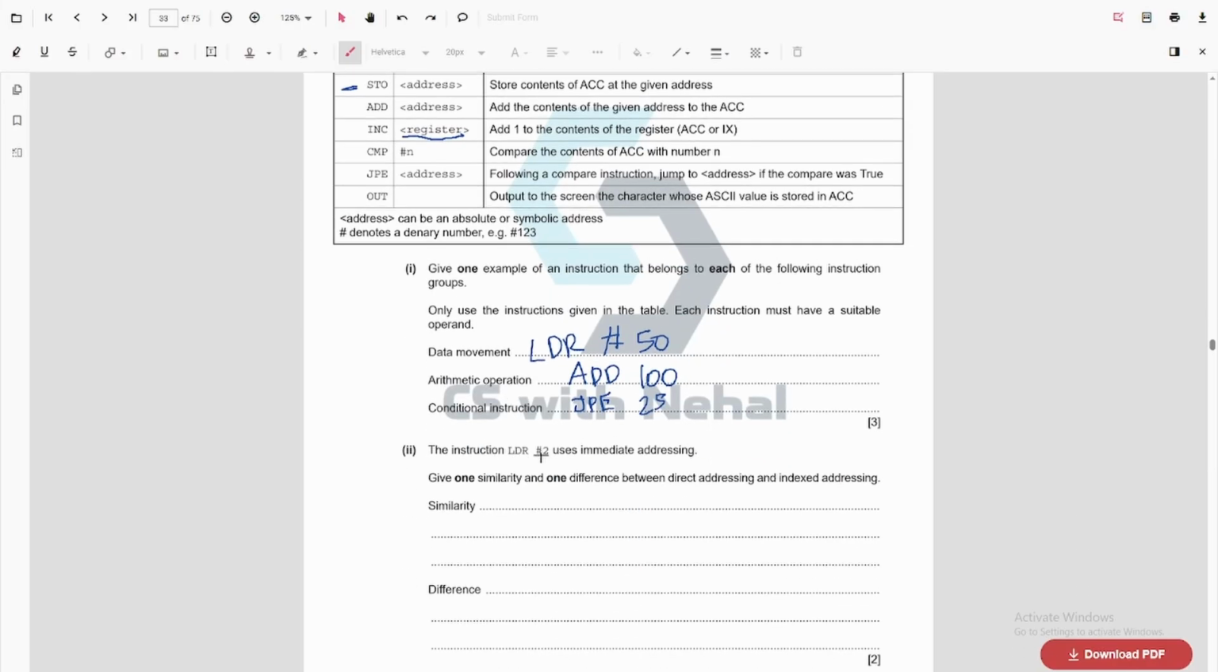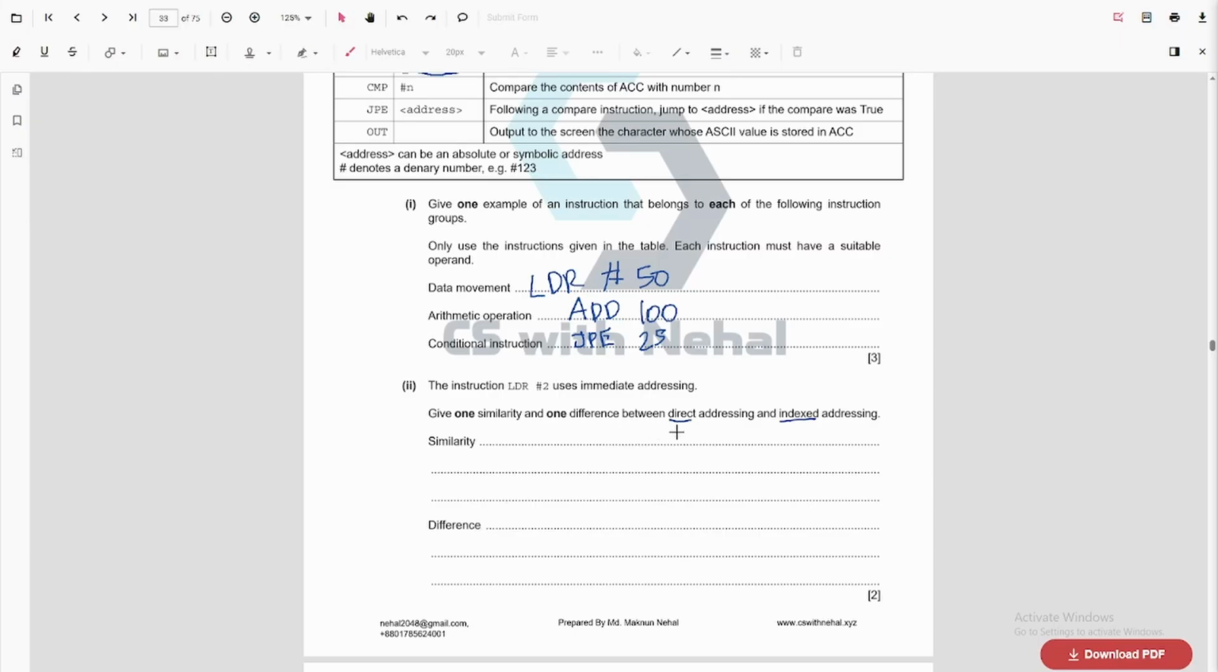Yes. The instruction LDR to uses immediate addressing. Give one similarity and one difference between direct and indirect addressing. All right. So we need one similarity and one difference. So what happens? Basically, I will load contents of an address into the accumulator. Both of these load contents into an accumulator.